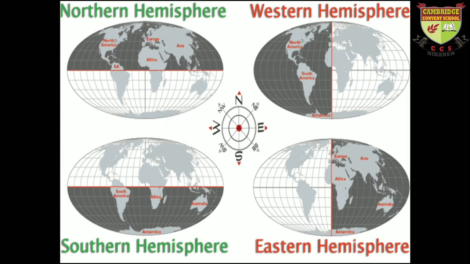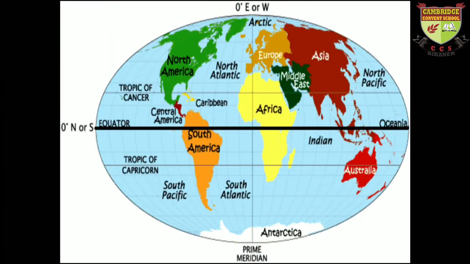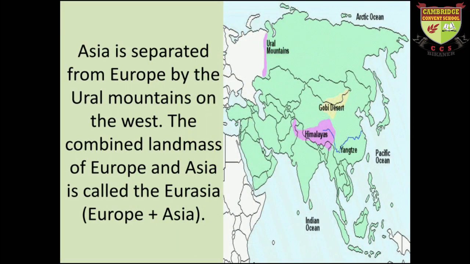We have discussed the location of India and finding out the different locations of different continents in our previous classes. Now, you can look at the world map, and Asia is separated from Europe by the Ural Mountains on the west.